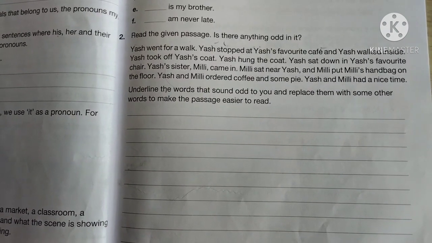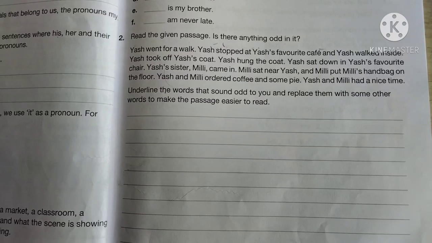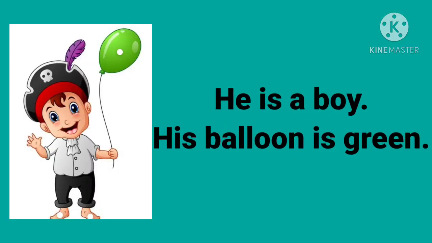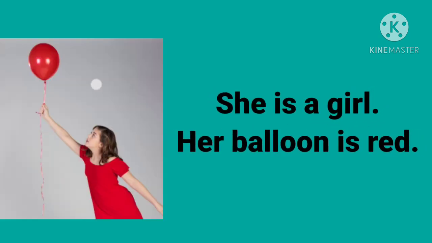We use her for the girl and his for the boy. For example, he is a boy. His balloon is green. Here we have used his. She is a girl. Her balloon is red. Here we have used her.